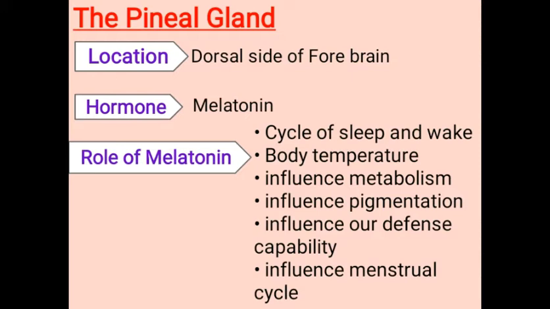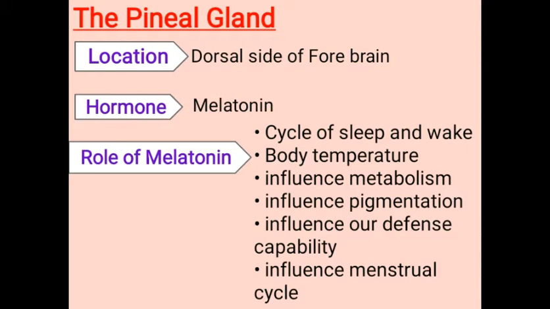The function of the melatonin hormone is to maintain the rhythmic cycle of sleep and wakefulness. We have a particular cycle of sleeping and waking. For example, if we get up every morning at 6, we get a rhythmic alert at that time and we wake up at that time. So that cycle is maintained by melatonin.